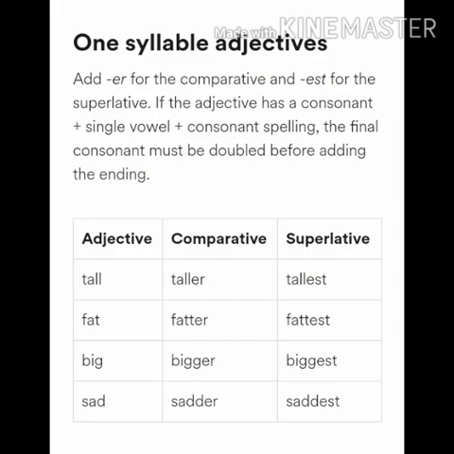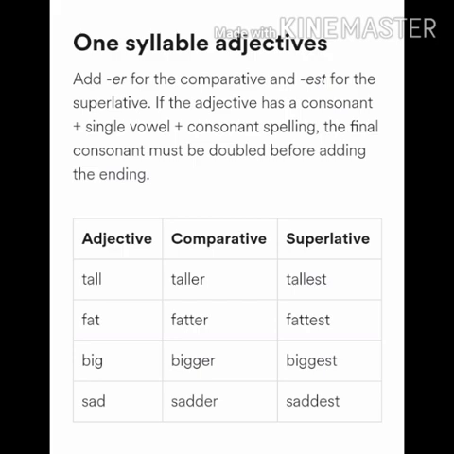Now we'll see what are one syllable adjectives. We add er for the comparative and est for the superlative degree if the adjective has a consonant plus single vowel plus consonant spelling. The final consonant must be doubled before adding the ending. Now see tall, T-A-L-L. Now you see there is a consonant before a vowel and a consonant after a vowel. That's why we double the last letter before adding er or est.